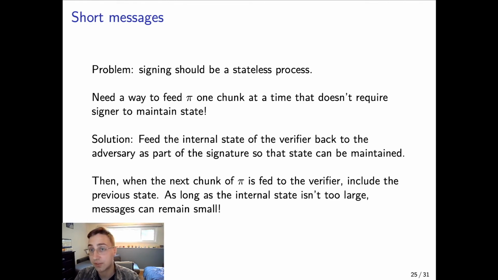As long as the internal state isn't too large, the messages can remain small. However, there's an obvious problem here, which is how do we know that the adversary isn't messing with these intermediate internal states? But for that, we can use a simple MAC sort of procedure, a symmetric authentication scheme, to make sure that this doesn't change over time.